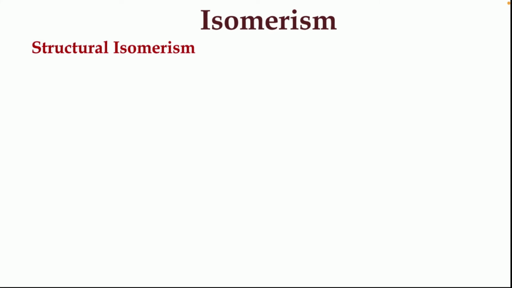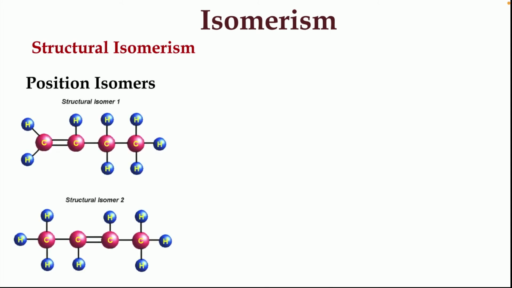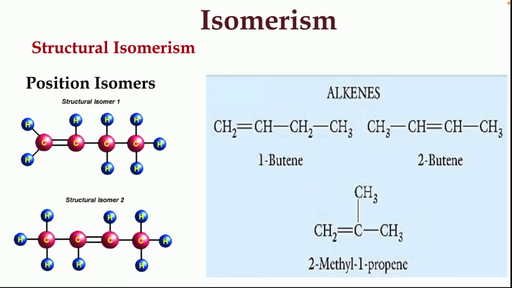Next we shall look at isomerism in alkenes. In structural isomerism, it mainly shows position isomerism. Here you could see 2 structures in which the double bond is present in the first as well as the second positions. Only the position of the double bond is changed. So first case it is 1-butene and second case it is 2-butene. As well, the same compound can be written as 2-methyl-1-propene also. These are the different isomeric forms of the same molecular formula.